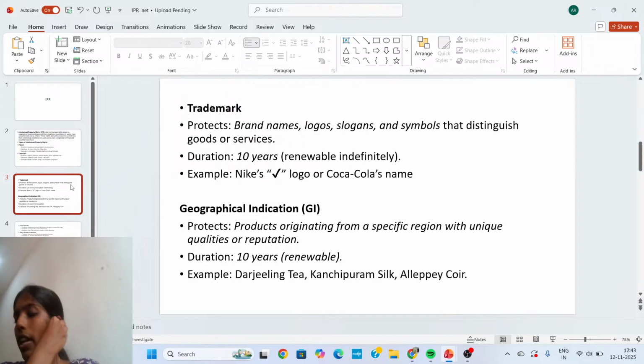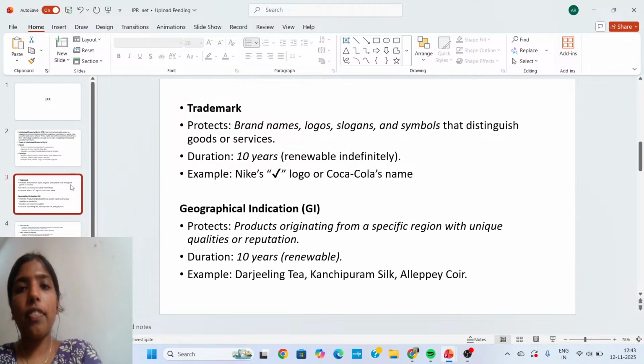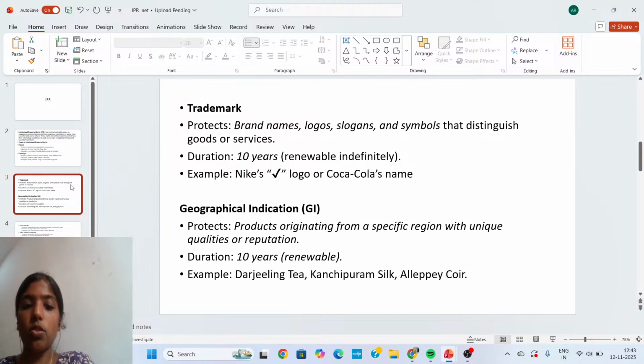Geographical indications protect products originating from a specific region with unique qualities or reputation. Duration is 10 years, which is renewable. Example, Darjeeling tea, Kanchipuram silk, Alleppey coir. So these are the examples of geographical indication.